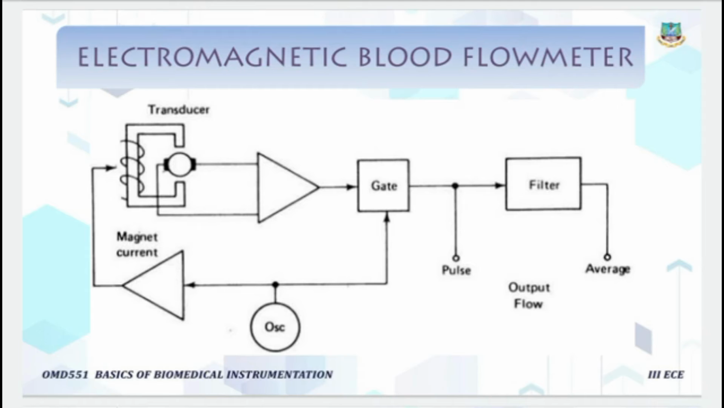Next, this is passed on to the gating circuit. It helps to remove the suppressed voltages generated during the magnet current reversal. So it just removes some voltages produced during the magnet current reversal. This action is controlled by the circuit, which provides an excitation current to the electromagnet.